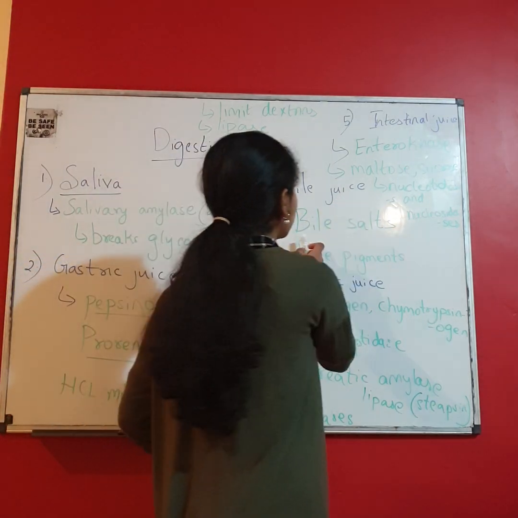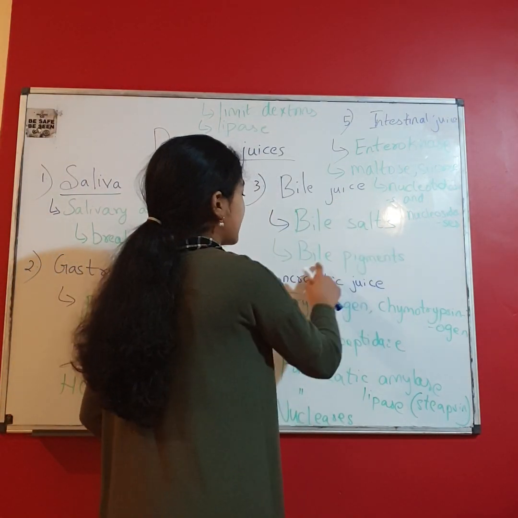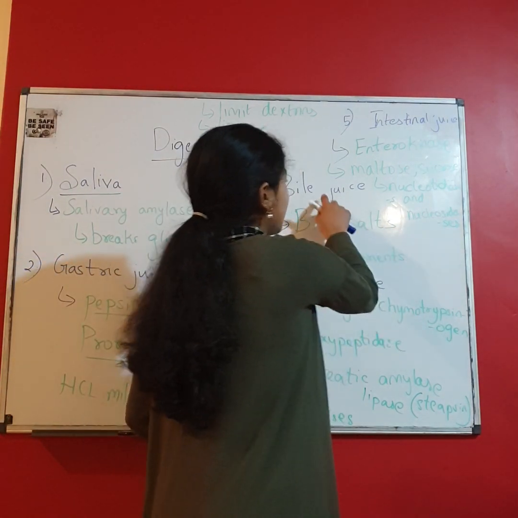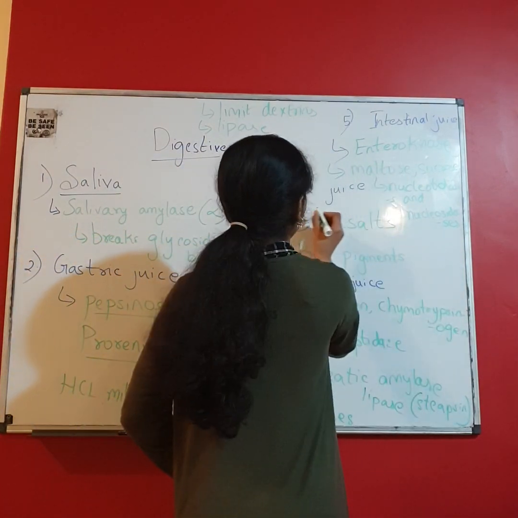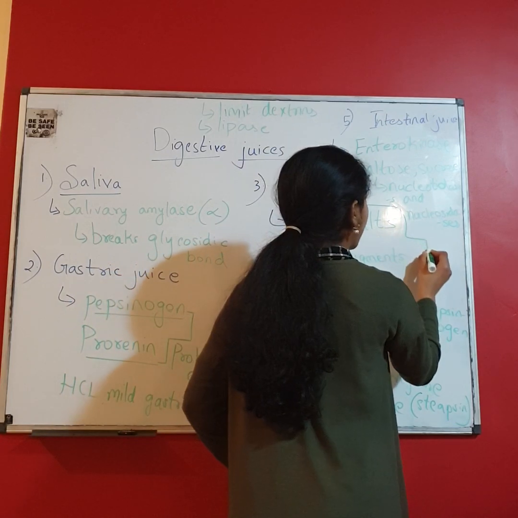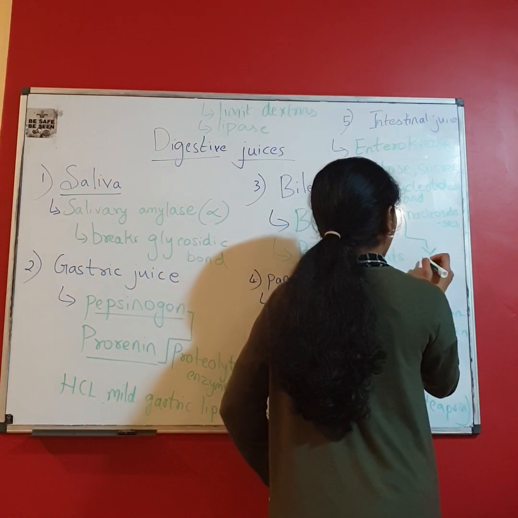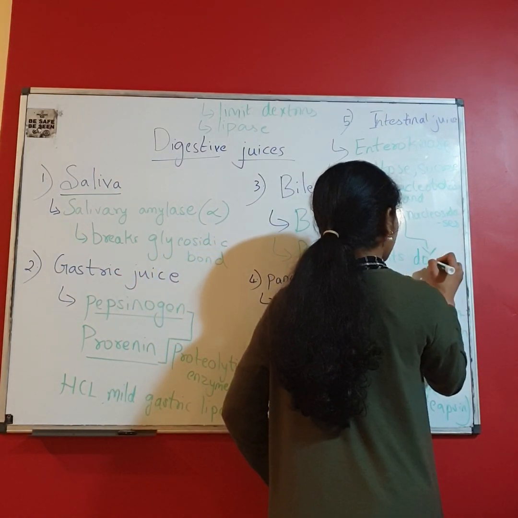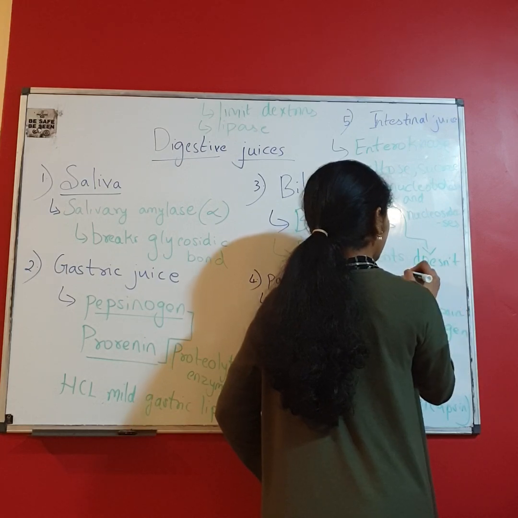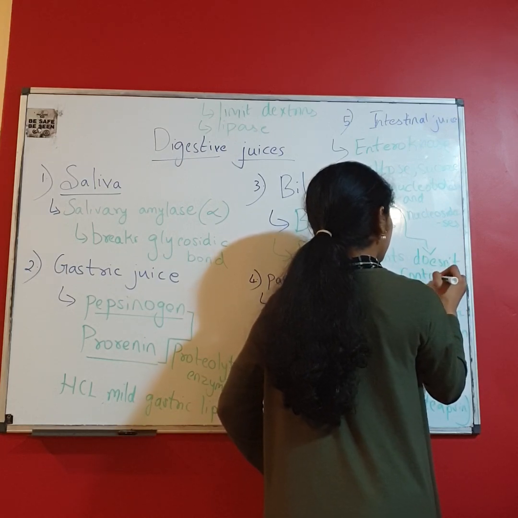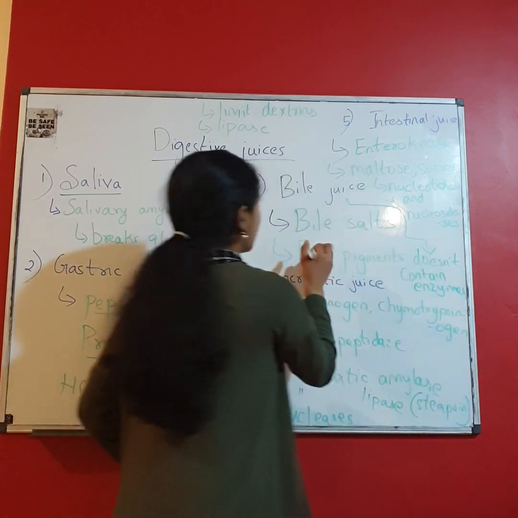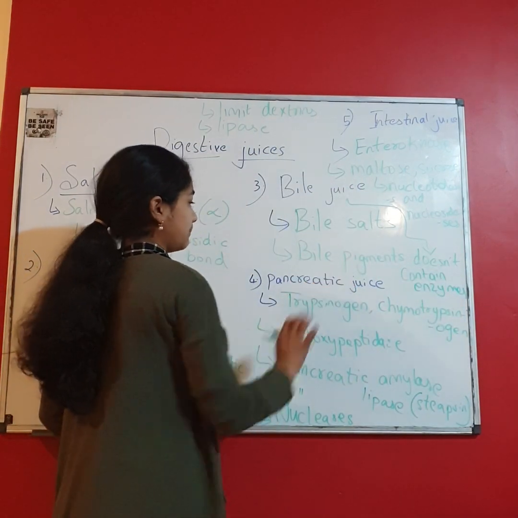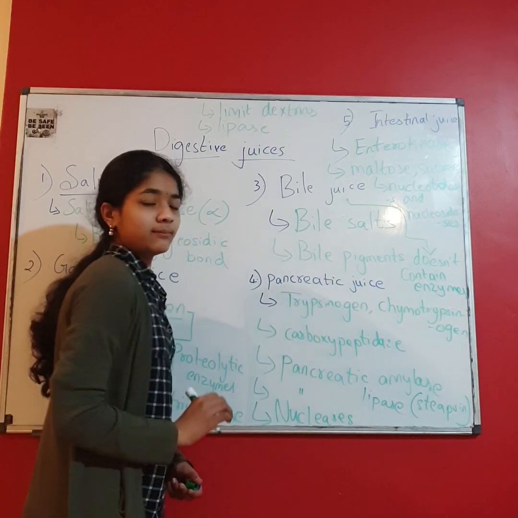Next is bile juice. This contains bile salts and bile pigments. And one more thing is bile juice doesn't contain any enzymes. It only contains bile salts and bile pigments or bilirubin and biliverdin.